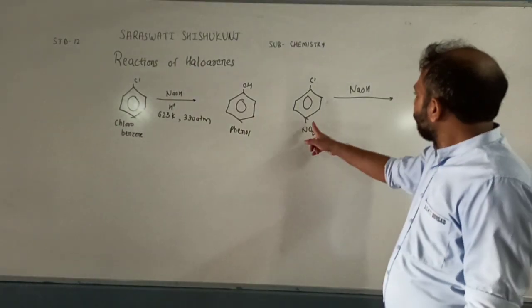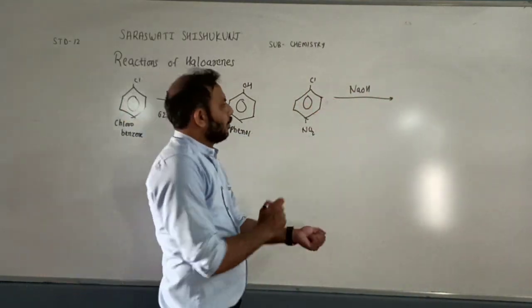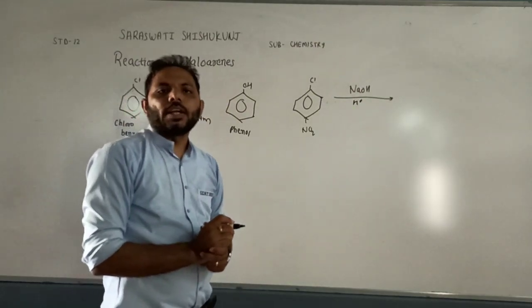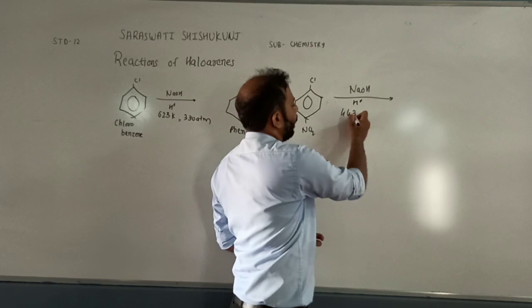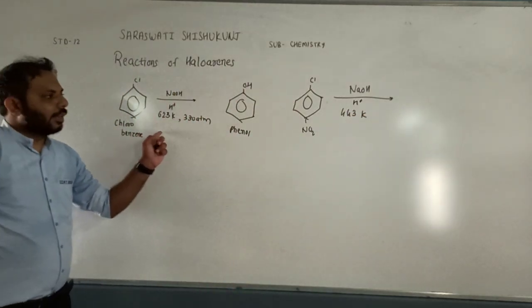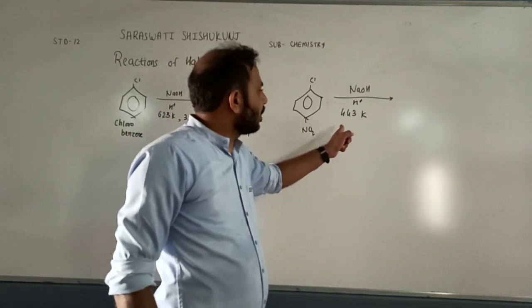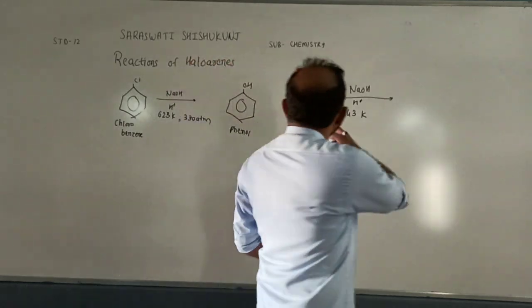It reacts with NaOH in presence of protic solvent, but the temperature requirement is less. Temperature is 443 Kelvin. Here it was 623 Kelvin, but because of the presence of the nitro group, the temperature requirement is less. We require only 443 Kelvin temperature.